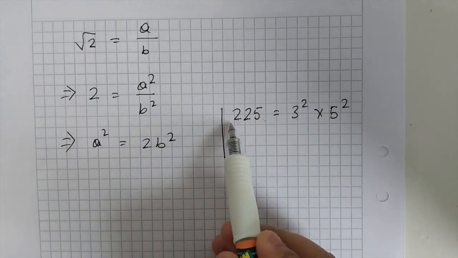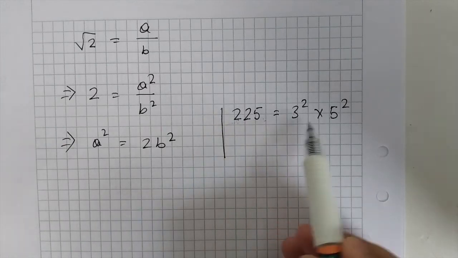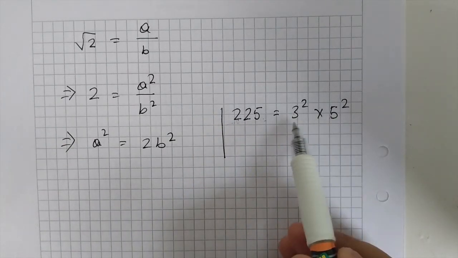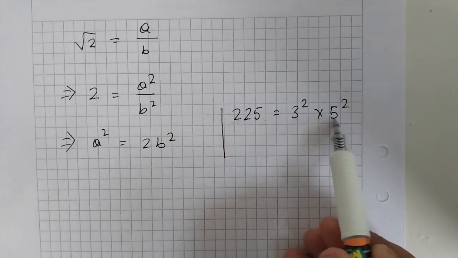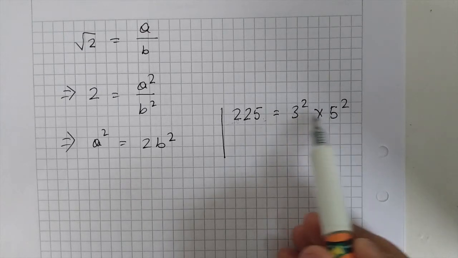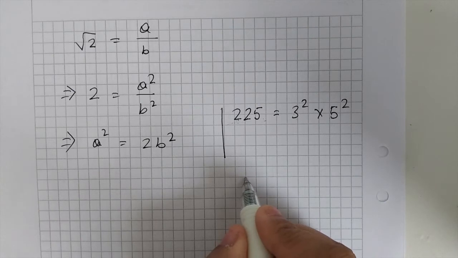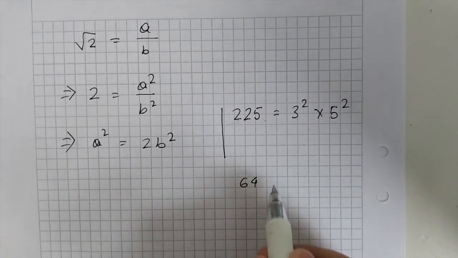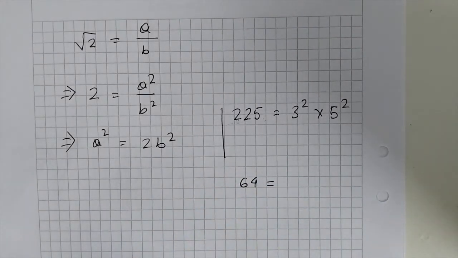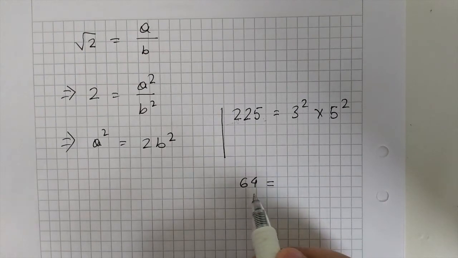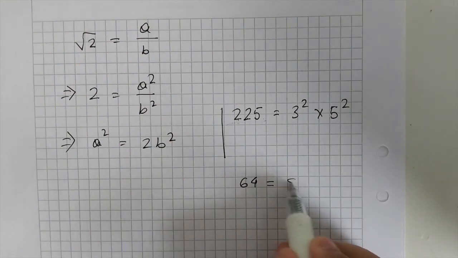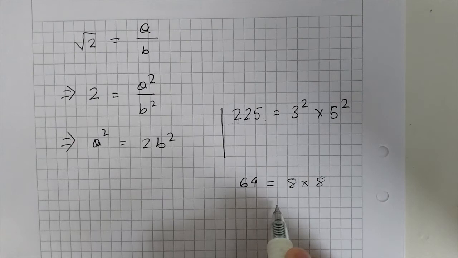So you see that when 225 is broken down into its prime factors, 3 and 5, all of the prime factors have an even power. Let's take another number, 64. 64 can be broken down as 8 times 8.